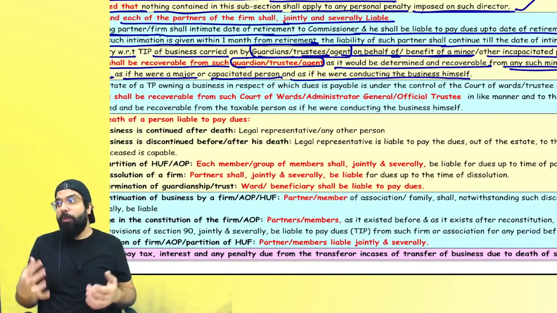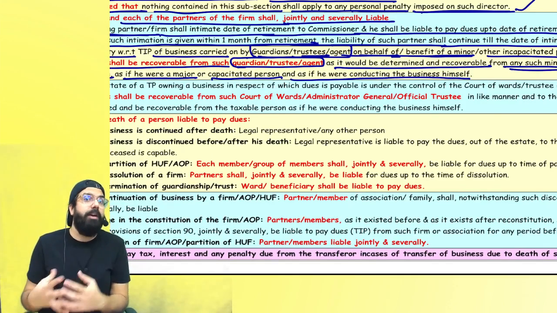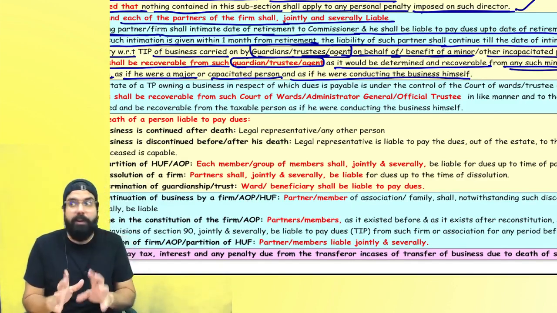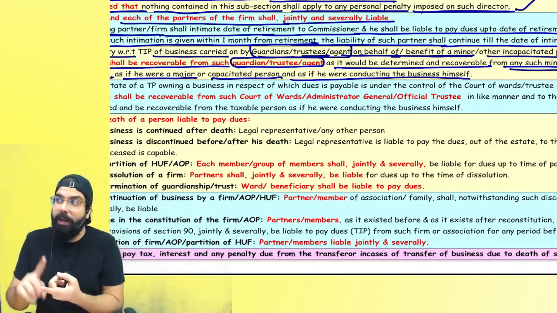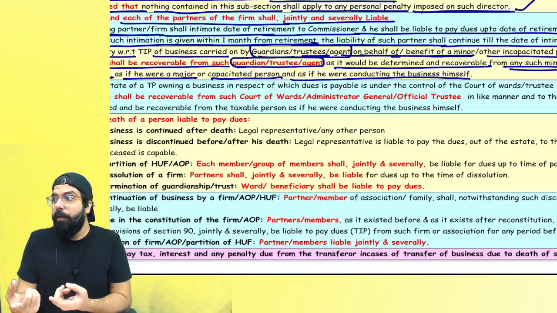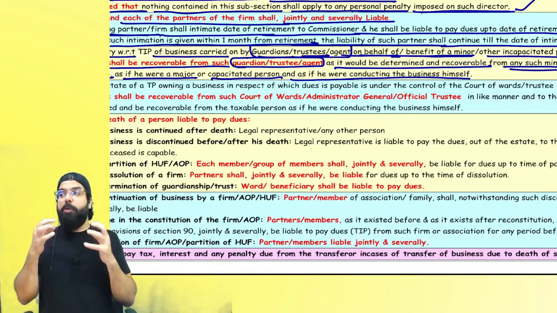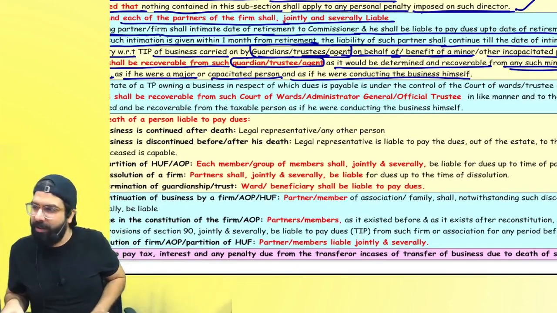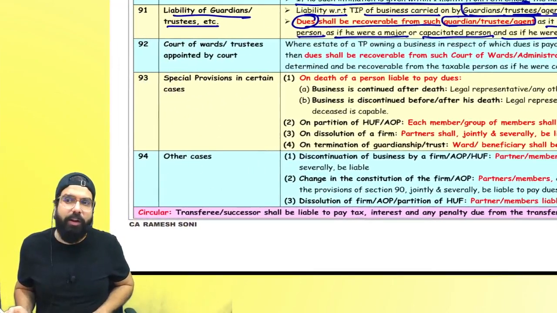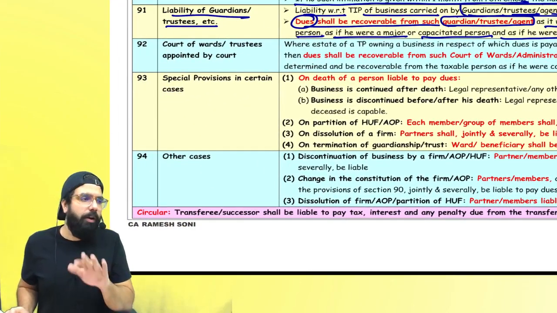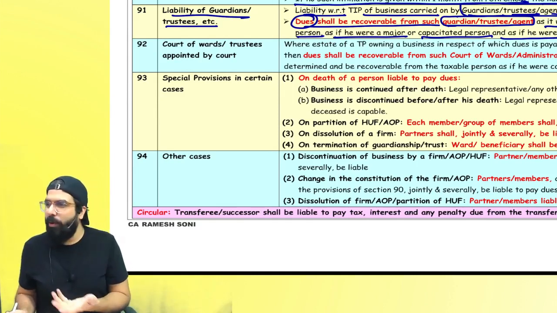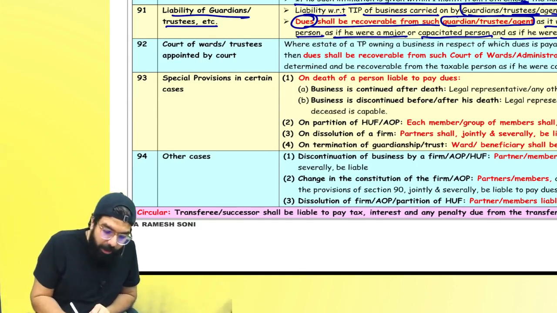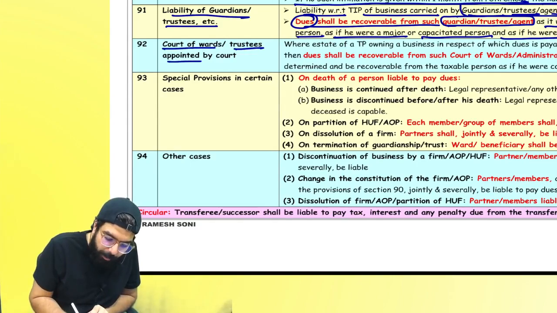Means if the minor was not a minor, he was a major, or the incapacitated person was a capacitated person, he would have been carrying out the business. Whatever would have been the due recovered from him, the same will now be recovered from the guardian or trustee. Basically, who is made liable? Guardian, trustee or the agent who is carrying on the business on behalf of the minor or incapacitated person. I hope you guys are able to understand. Very basic.